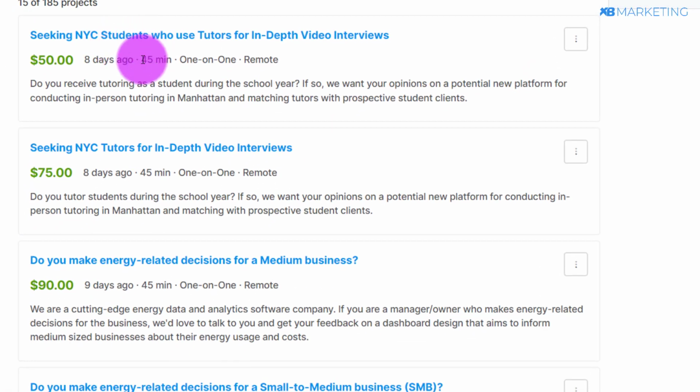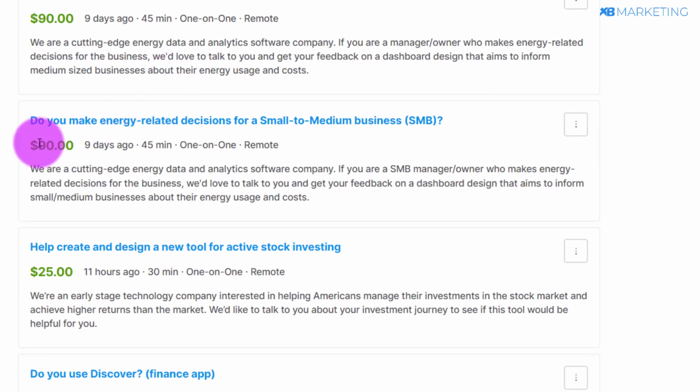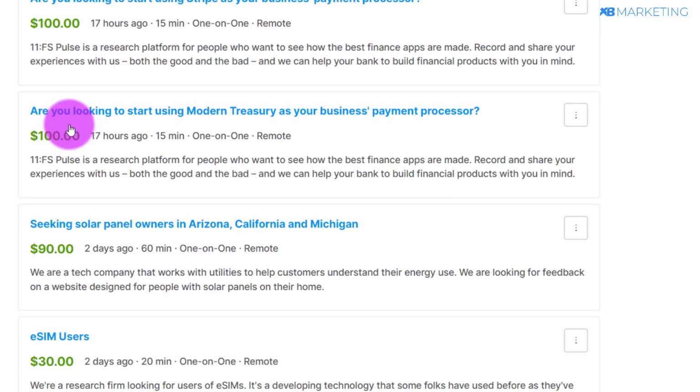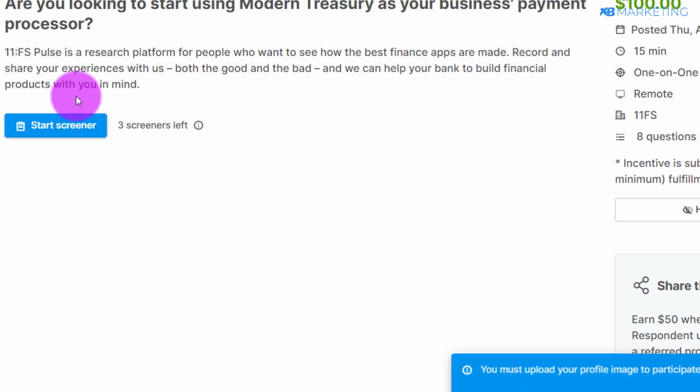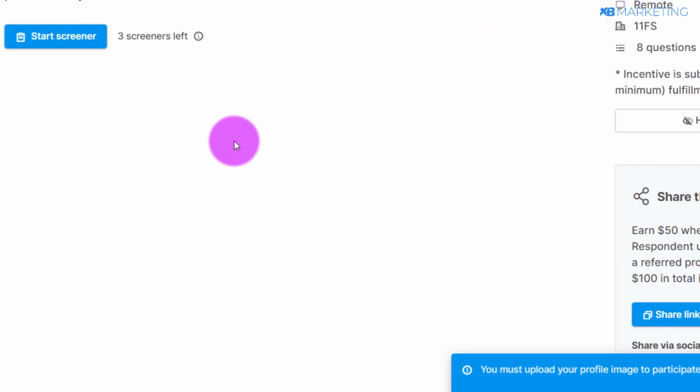So once you click on that, you can see right here, these jobs, you don't have to show up in person. You can take these jobs right from your home, and once you complete these jobs right here, you are going to make $50 or whatever amount is shown on the job. As you can see in an example right here, this one is going to pay you $100 for 15 minutes, and you don't even need to show up in person. All you just need to do is have a working internet connection, and click on the job right here. And once you click on that, all you just need to do is start screener. So once you do that, you will be able to apply for this job right here.